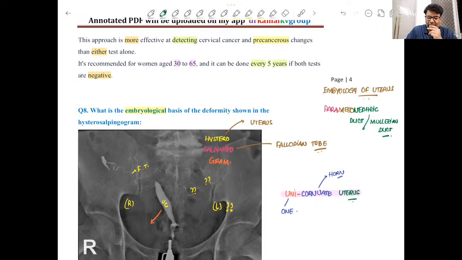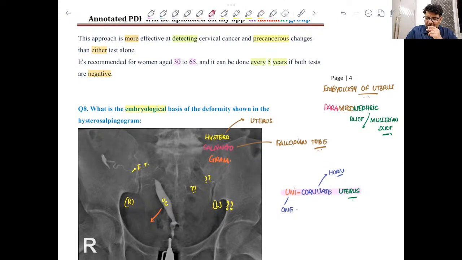So paramesonephric duct. Now what happens? The paramesonephric ducts of both sides, right side and the left side, will fuse together and form the entire uterus. Now if there is no paramesonephric duct on one side, obviously that side of uterus won't develop.